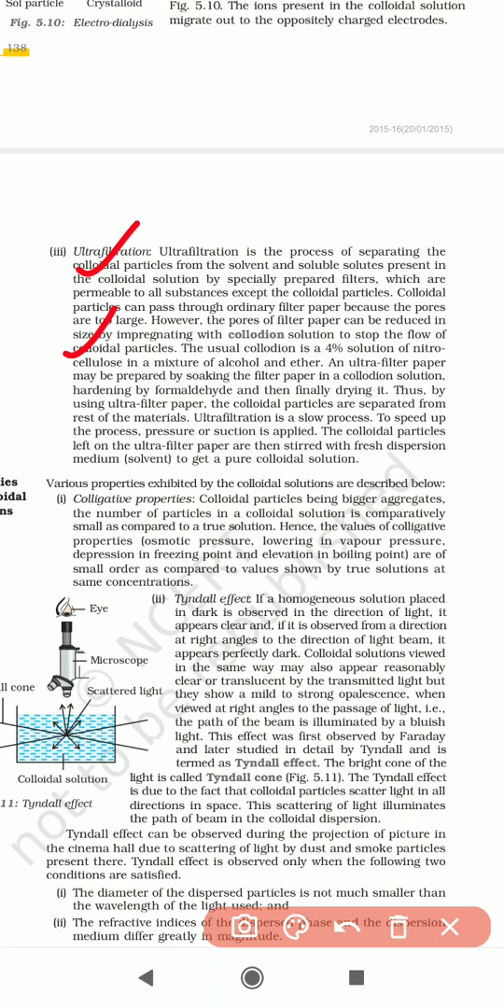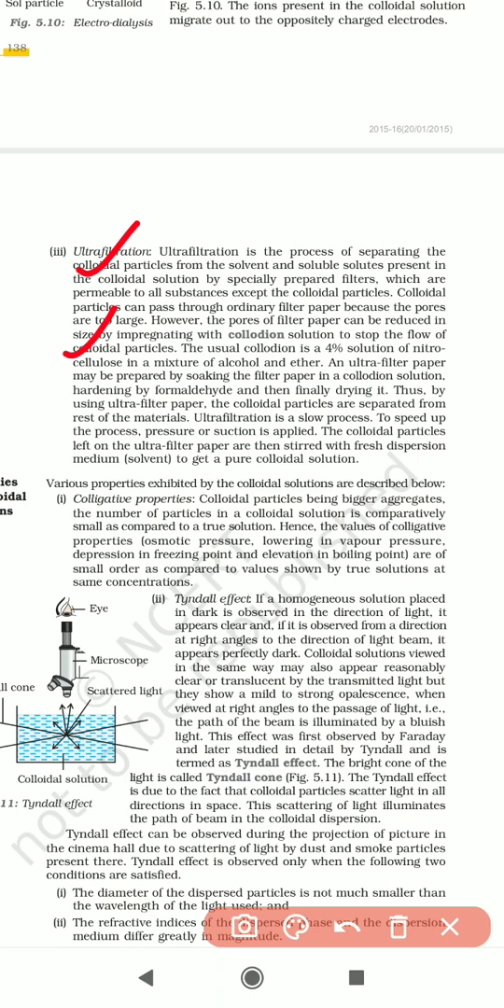The colloidal particles can pass through the ordinary filter paper because the pores are too large. So we can use ordinary filter paper also. In the ordinary filter paper, a large number of pores are present. However, the pores of filter paper can be reduced in size by impregnating with the colloidal solution to stop the flow of colloidal particles. So by pouring colloidal solution, you can easily reduce the pores of the filter paper, and then we can use it to separate the pure particles.